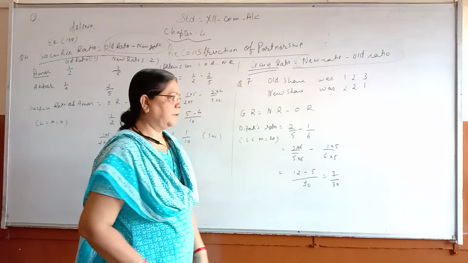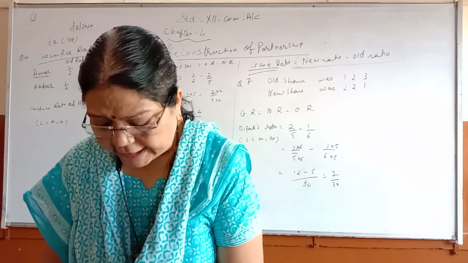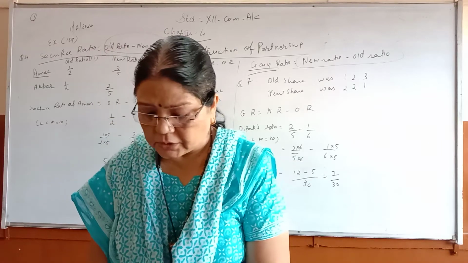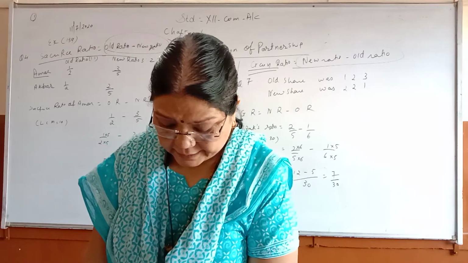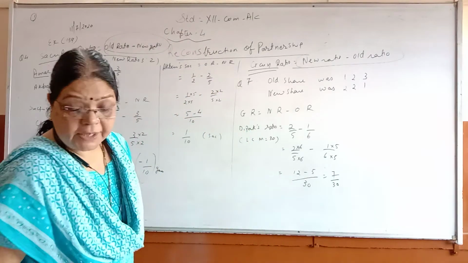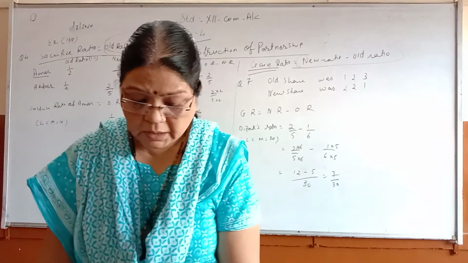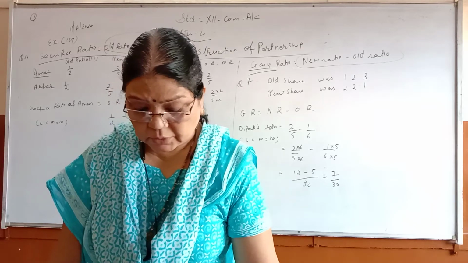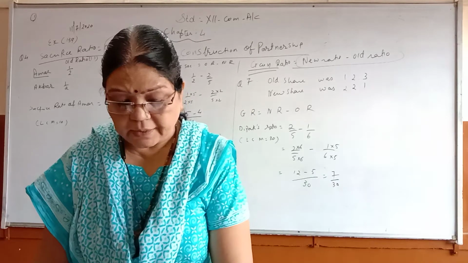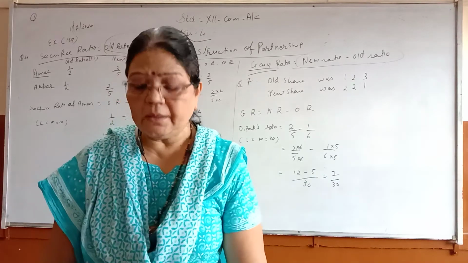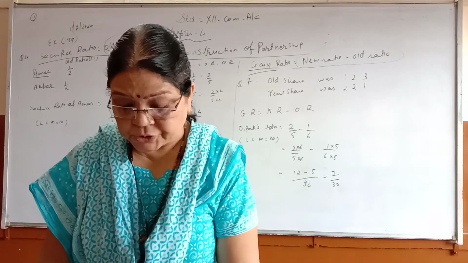7 upon 30. In the same way, who is the next partner? Next partner is Nilesh and Pratik. For Nilesh and Pratik also, we are going to work out the same way. And what will be the gain given here? You don't have to change the order. Order should be changed only when the names are changed. Otherwise, you have to keep the names in serial order. Otherwise, you will get wrong P&L ratio.